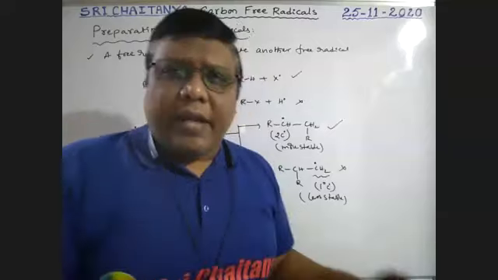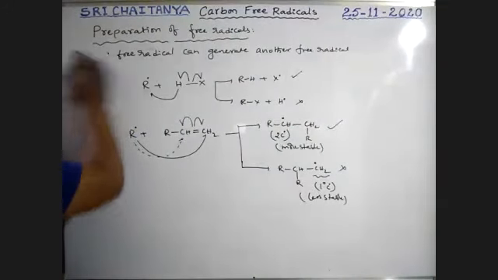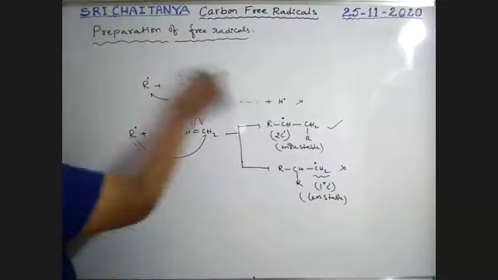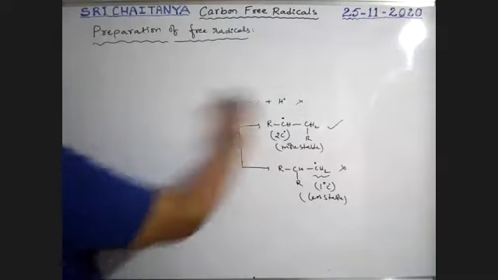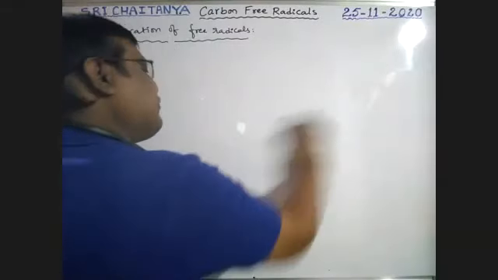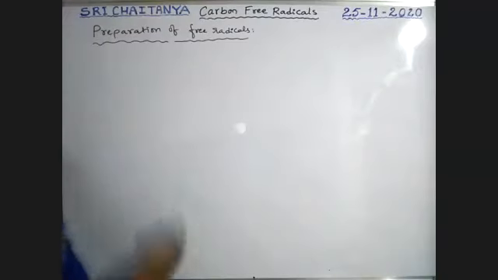Next, some more reactions. Other possibilities, boys. That means in all these cases, a free radical can generate another free radical. Now, directly how to get carbon free radicals?